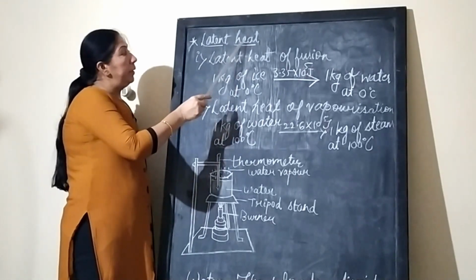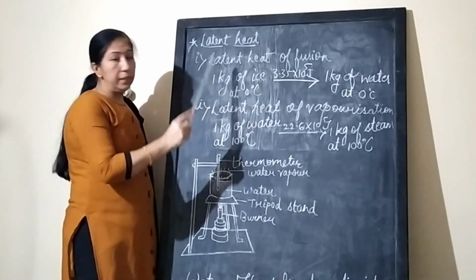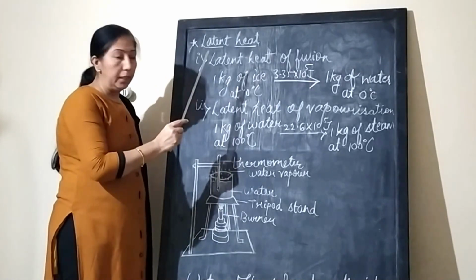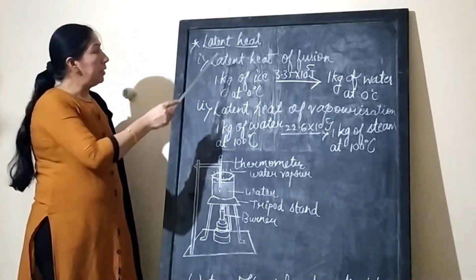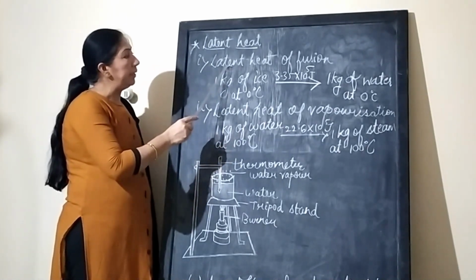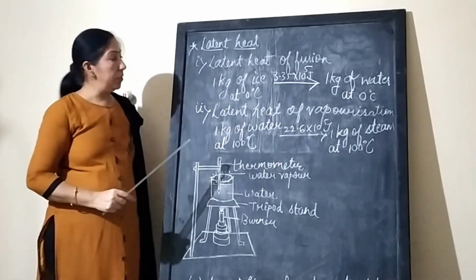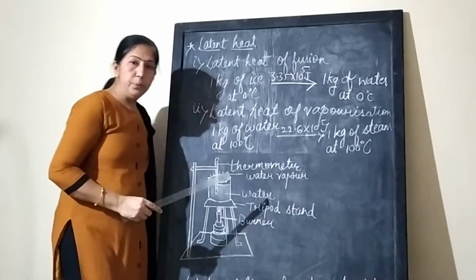Heat required to convert 1 kg of matter from one state to another state without disturbing its temperature is known as latent heat. Now this latent heat can be classified in two different ways: latent heat of fusion and latent heat of vaporization. Let us define latent heat of fusion.